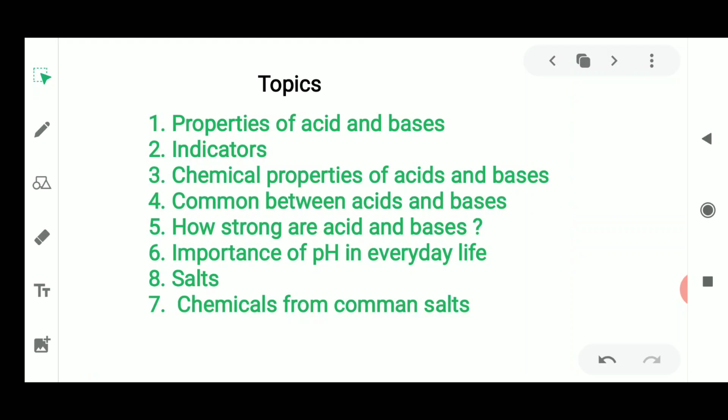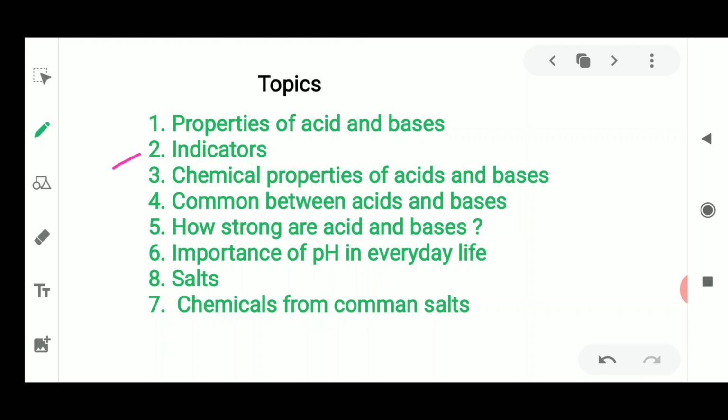The first topic which we are going to discuss will be the introduction of acids and bases together with the properties of the acids and bases. Next we are going to discuss about the indicators, in which we will discuss about the natural as well as the synthetic indicators. Next we'll discuss about the chemical properties of acids and bases. Next we'll discuss about the things which are common between acids and bases.